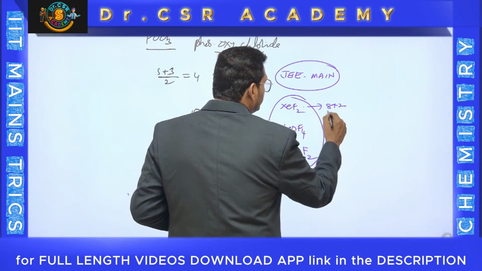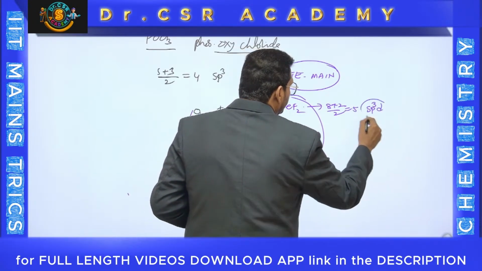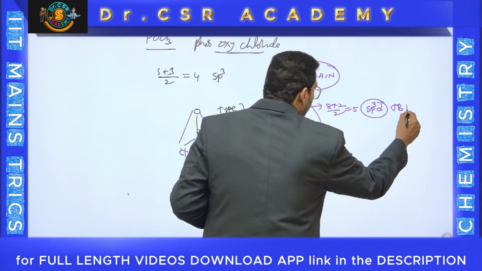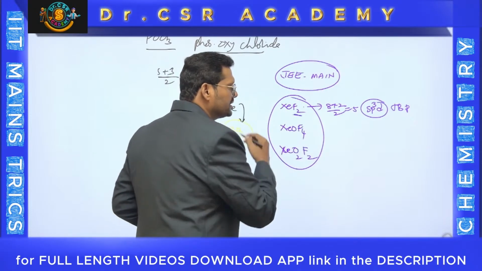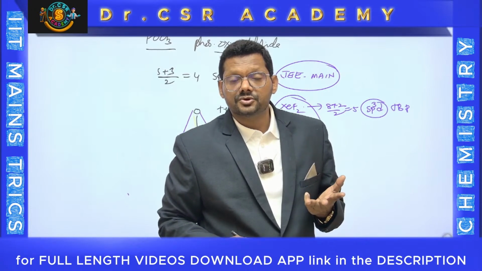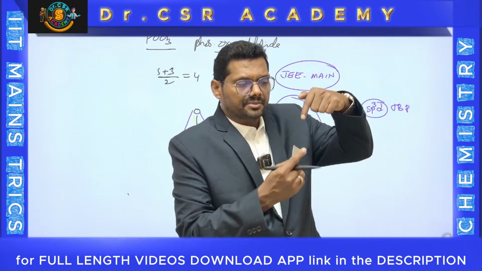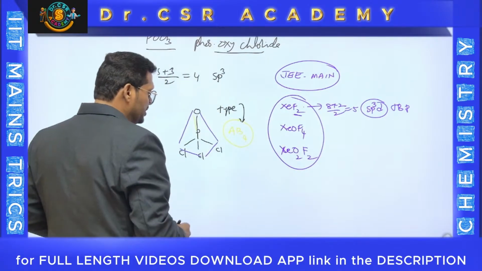8 plus 2, 10, 10 by 2, 5. Immediately we can say sp3d, trigonal bipyramidal. But it has two bond pairs only, which means that the remaining three are lone pairs. So the type is AB2E3. Interesting. So it's a linear molecule. So we'll write that molecule.